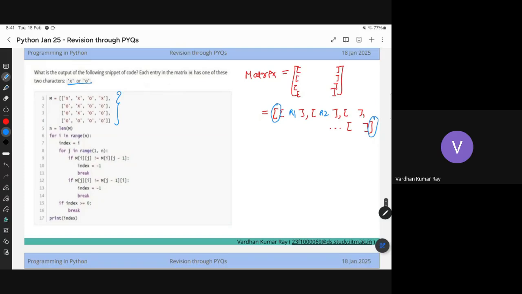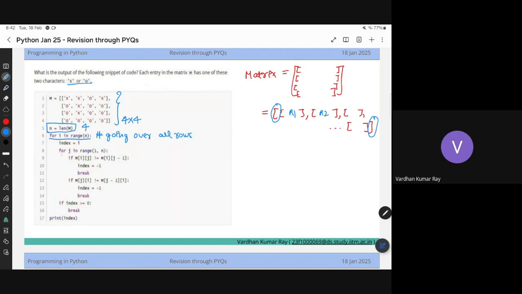N is the length of m. So what is the length of m here? Can you tell me? It's a 4 cross 4 matrix, right? So what is the length of m? 16? No, 4, because it's a list of lists, and there are 4 lists inside this list. That's why there are 4 elements. And I'm going over all those rows.